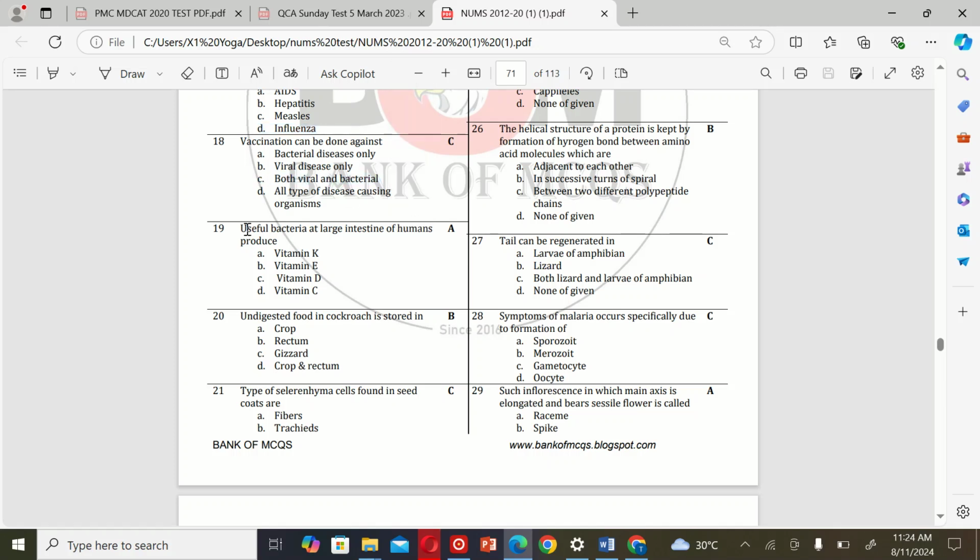The next MCQ is: useful bacteria in the large intestine of humans produce A. Vitamin K, B. Vitamin E, C. Vitamin D, and D. Vitamin C. So the correct option is A.